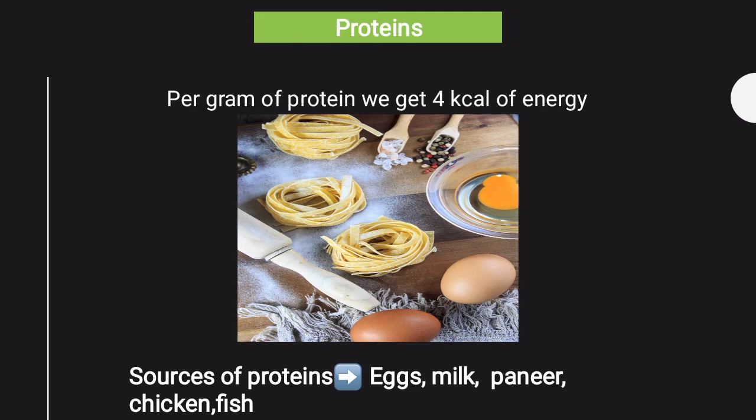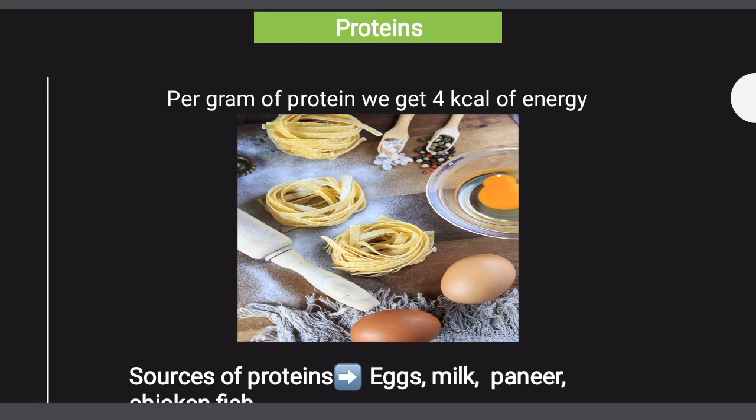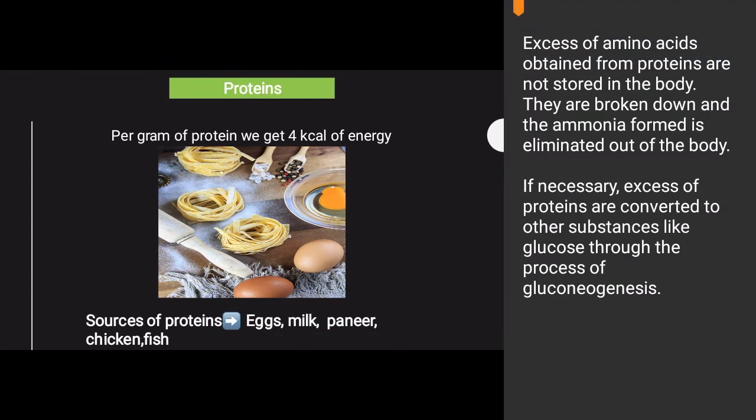Okay. Now where is the excess of protein stored? They are not stored in the body. Excess of amino acids obtained from proteins are not stored in the body. Very important to know, because excess of proteins, if stored in the body, is harmful for the body. They are broken down and the ammonia formed is eliminated out of the body. If necessary, excess of proteins are converted to other substances like glucose through the process of gluconeogenesis.